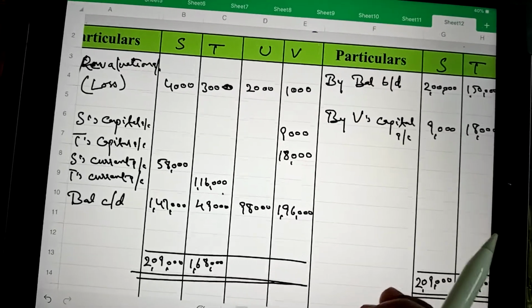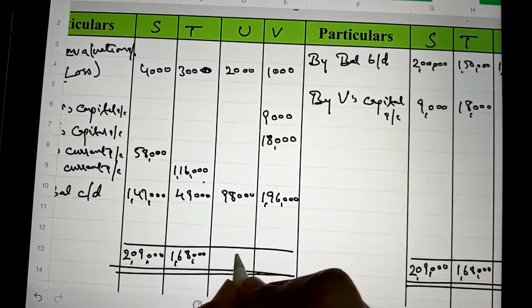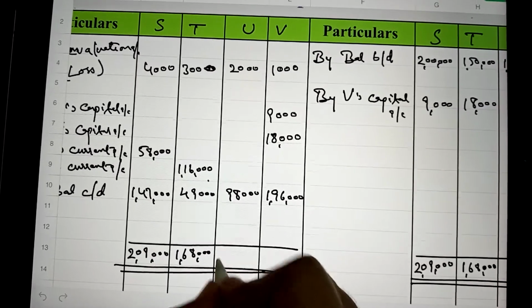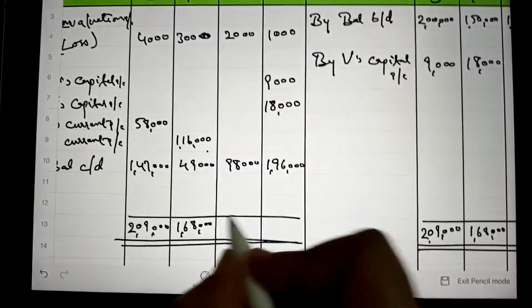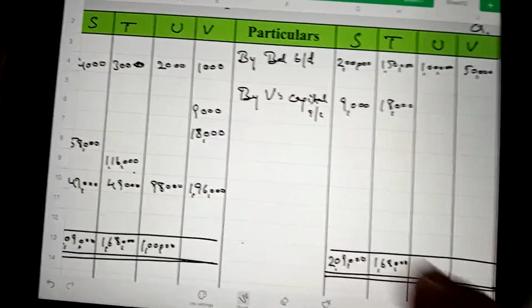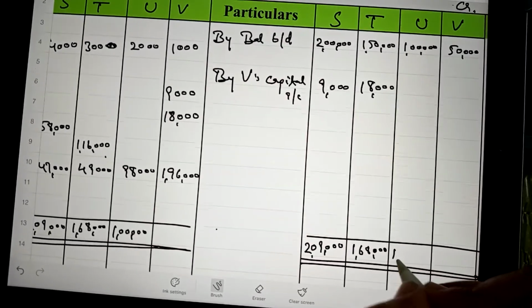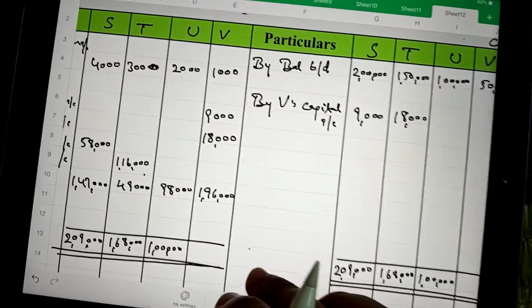Next is the case of U, where it is 1 lakh on both sides, so there is no balance.